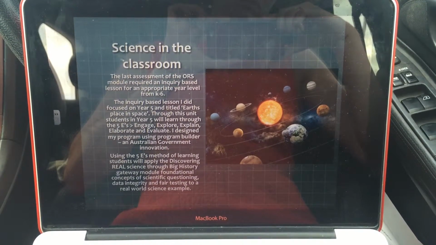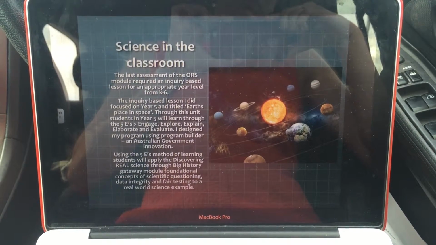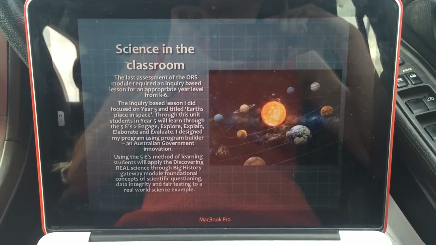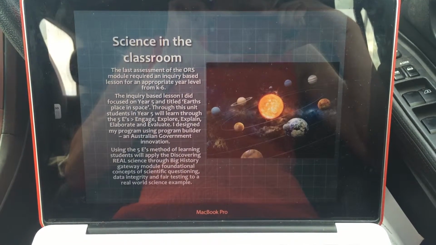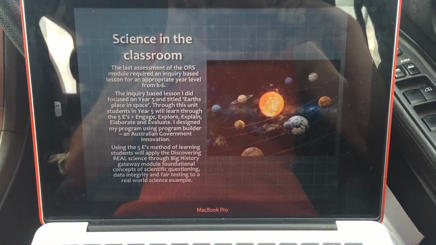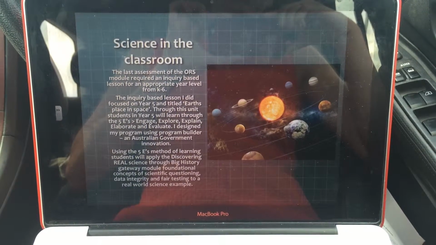I designed my program using Program Builder, an Australian government initiative. Using the 5 E's method of learning, students will apply the Discovering Real Science through Big History Gateway module foundational concepts of scientific questioning, data integrity, and fair testing to a real-world science example.